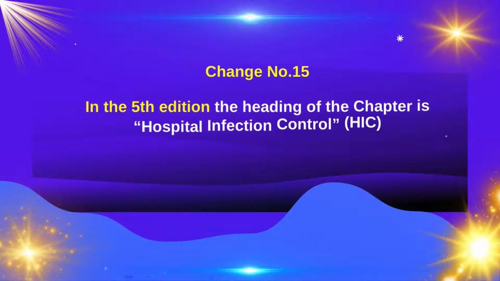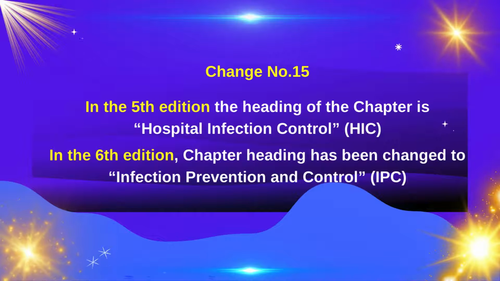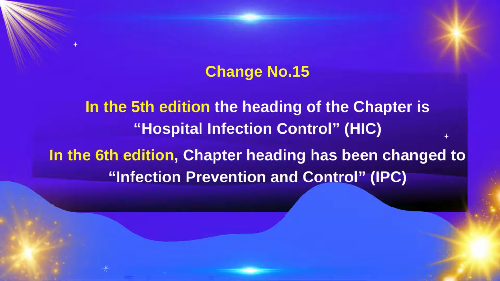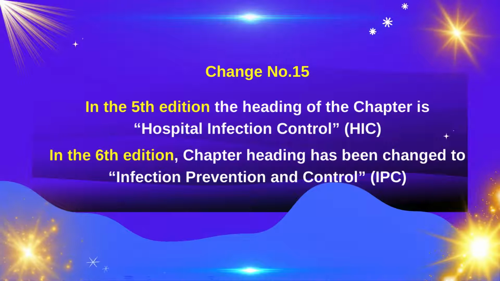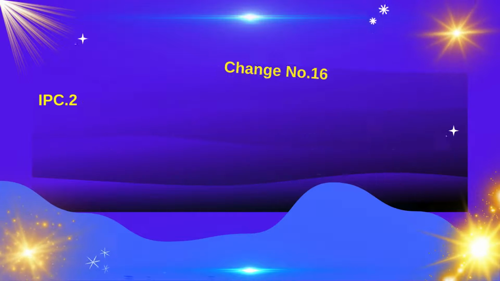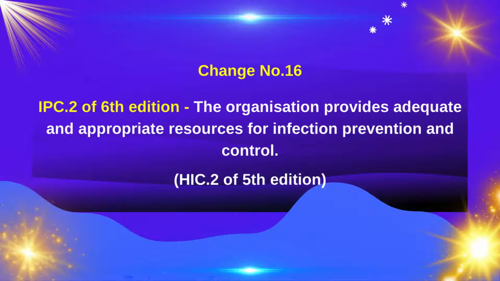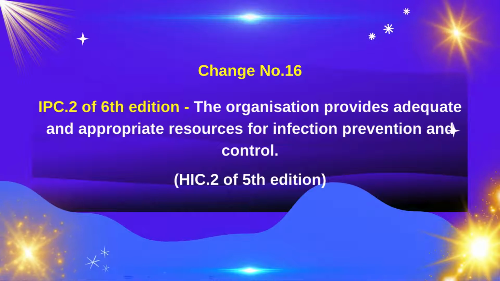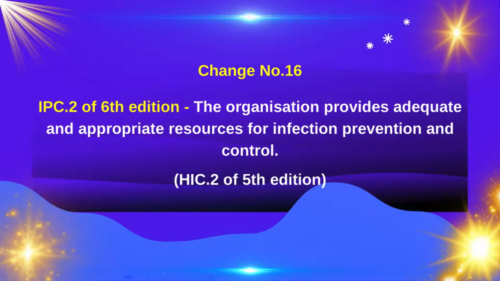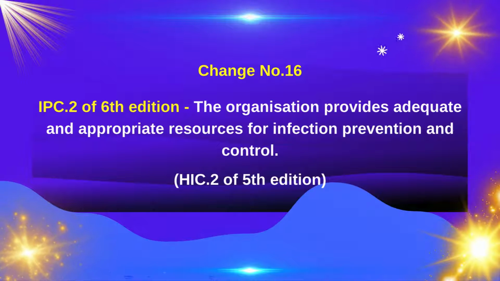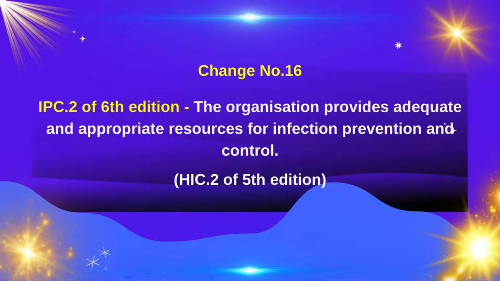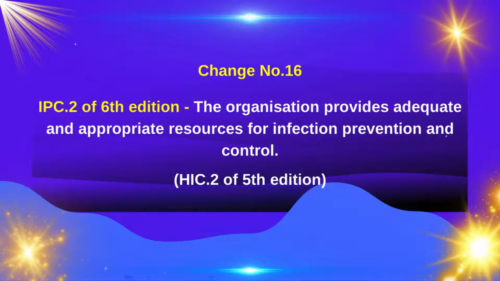Change number 15. In the 5th edition, the heading of the chapter is Hospital Infection Control. In the 6th edition, the chapter heading has been changed to Infection Prevention and Control. Change number 16. IPC 2 of 6th edition states that the organization provides adequate and appropriate resources for infection prevention and control. This is HIC 2 of 5th edition.